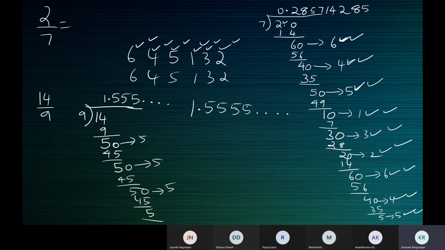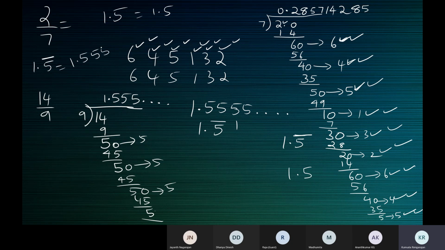All right. So the shortest way of writing this, or the short form, is 1.5 recurring, like this. When we say 1.5, it's just 1.5. When we say 1.5 and put a bar on 5, it means 1.5 recurring. 1.5 is 1.5. But when I place a bar, 1.5 recurring means 1 point, and this digit 5 keeps happening.